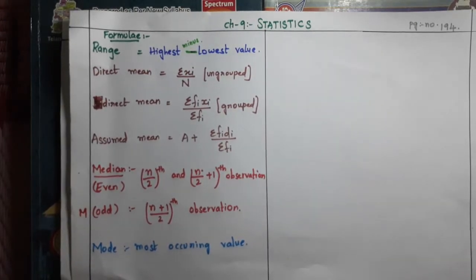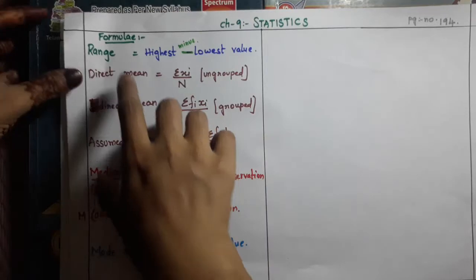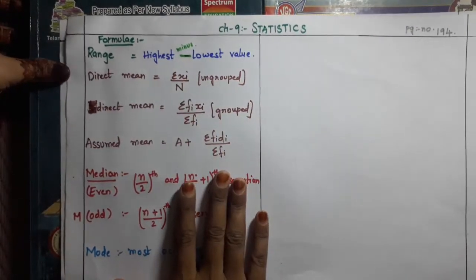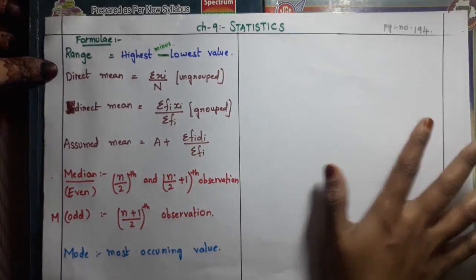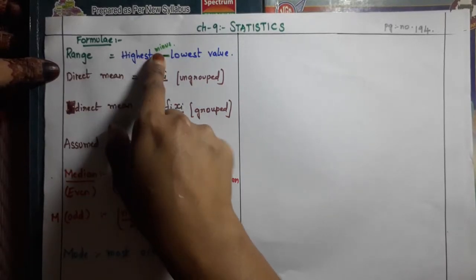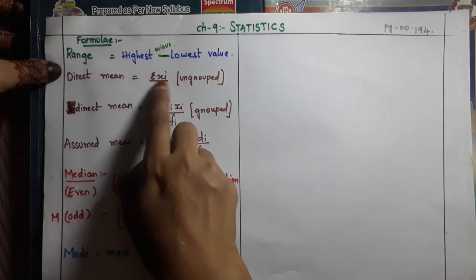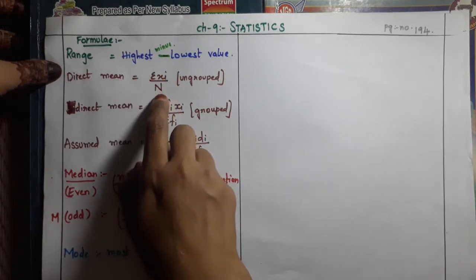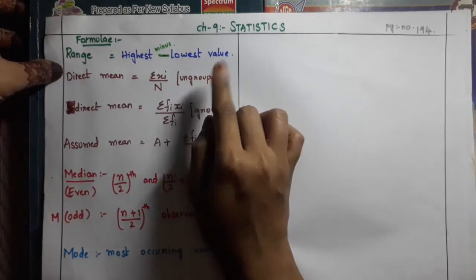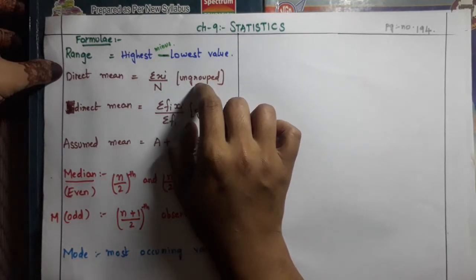Just now we have listened to the explanation of what is range, what is statistics, and what is data. Yes, children, now see, these are the formulas you have to write in your notebook. Range is equal to highest value minus lowest value. Direct mean method: sigma xi by n. Sigma xi is nothing but the sum of observations divided by the number of observations. That is said as ungrouped data.